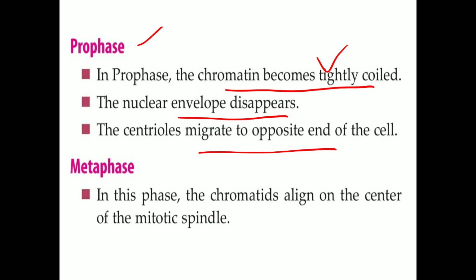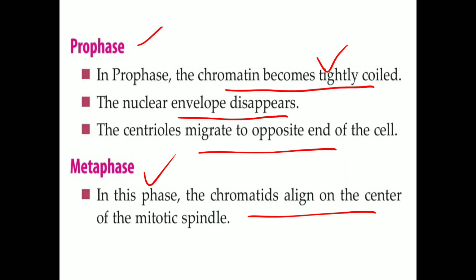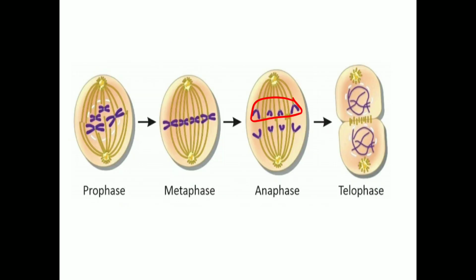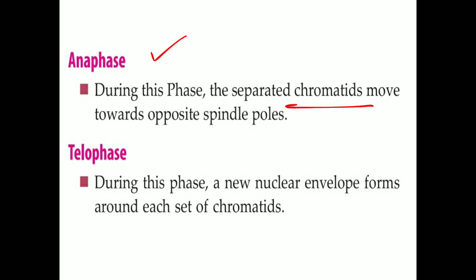Next phase is metaphase. The chromatids align on the center of the mitotic spindle. Then in the anaphase, the separated chromatids move towards the opposite spindle poles, in opposite directions.